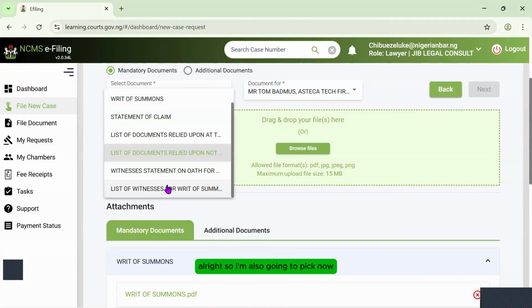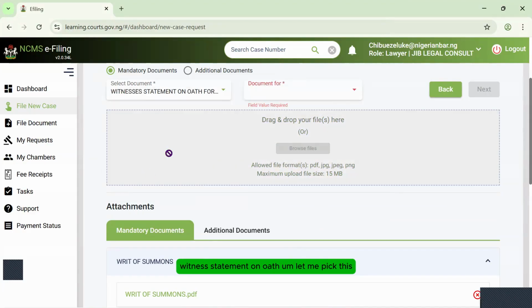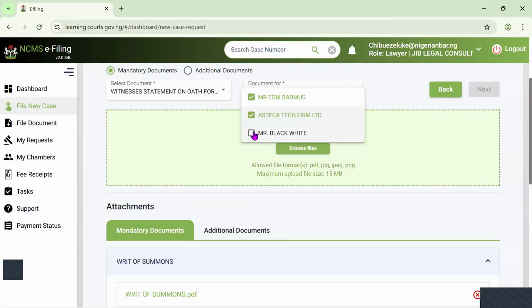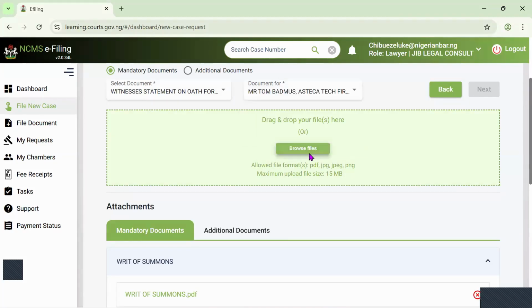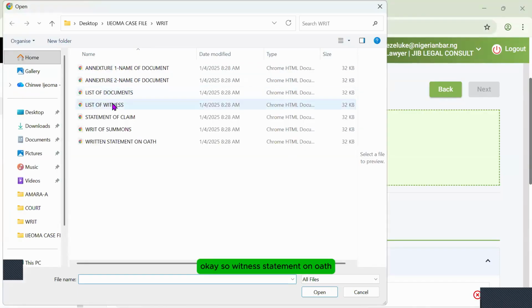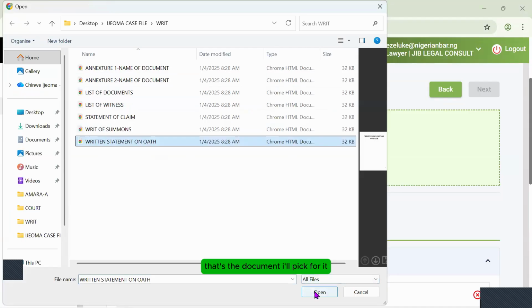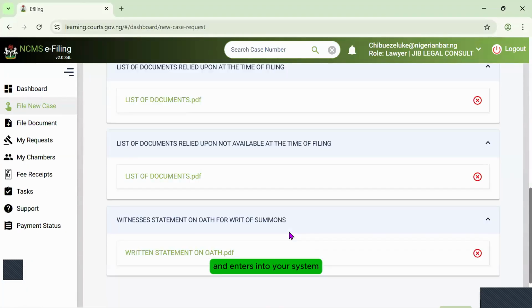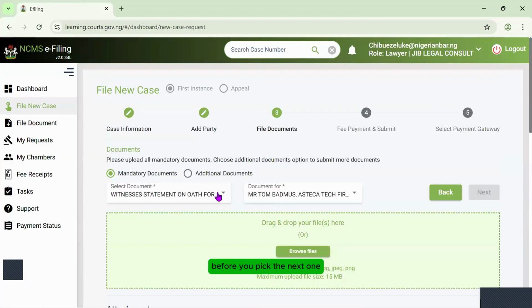All right, so I'm also going to pick now witness statement on oath. Let me pick this. Okay, so witness statement on oath. So this is written statement on oath. That's the document I'll pick for it. Always make sure that the document loads and enters into your system before you pick the next one.